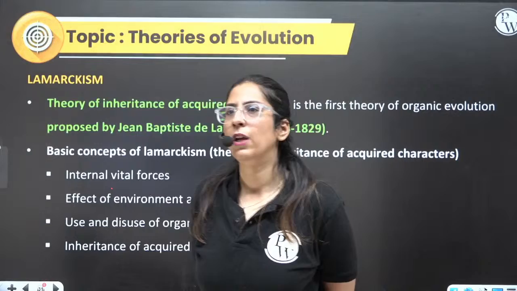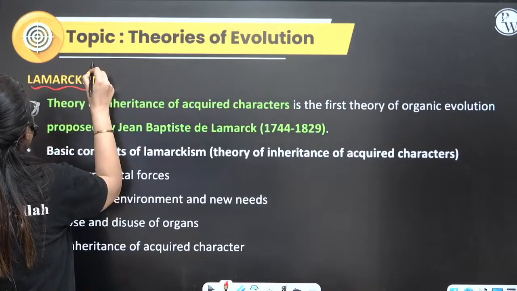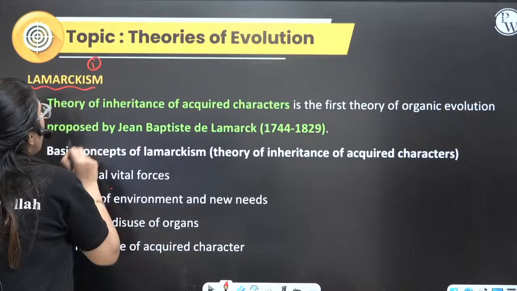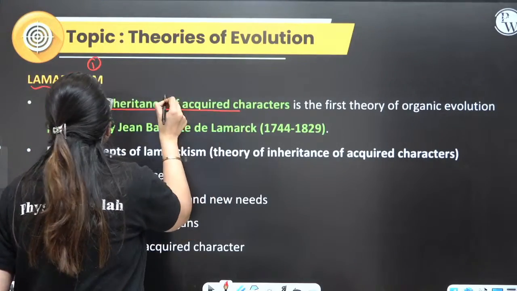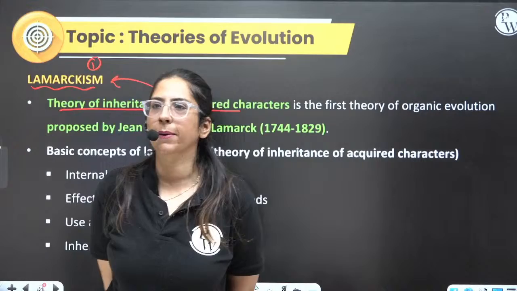Okay? So first, Lamarckism. First theory, Lamarckism. The theory of inheritance of acquired characters was given by a scientist whose name was Jean-Baptiste de Lamarck.